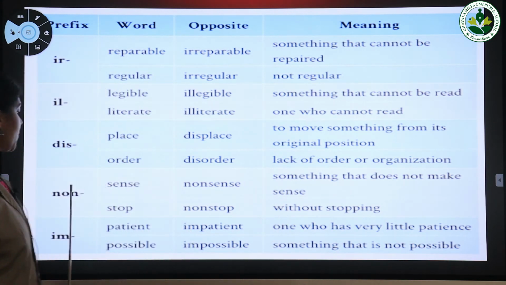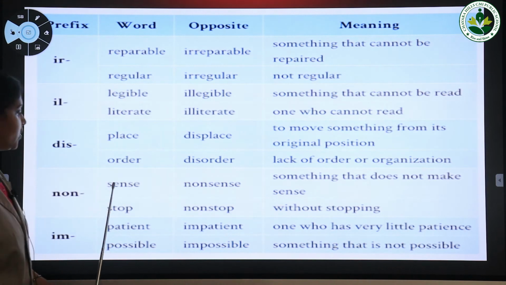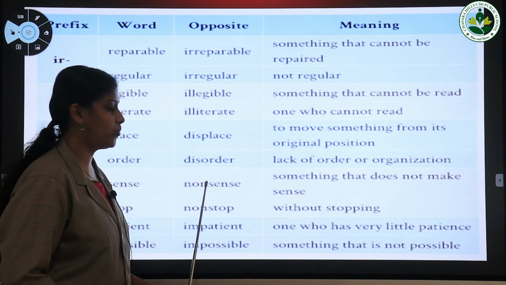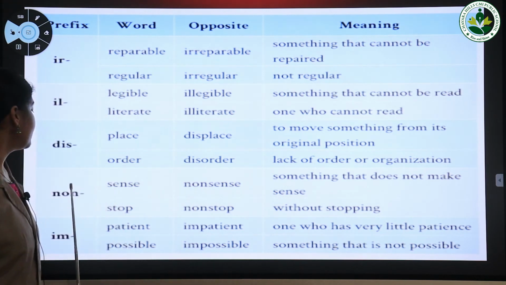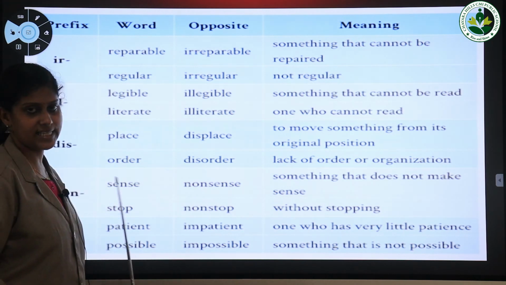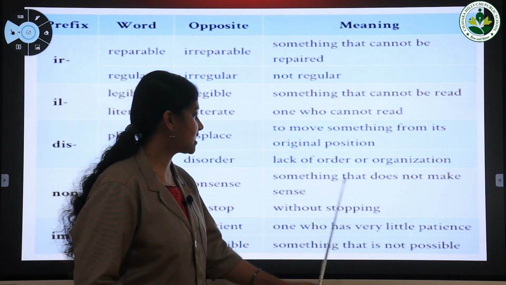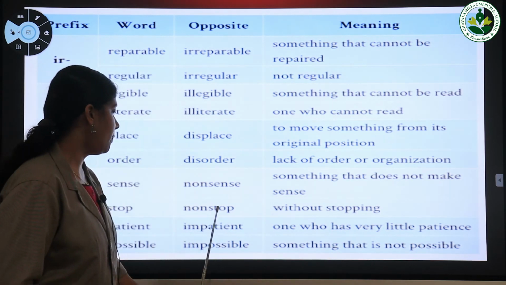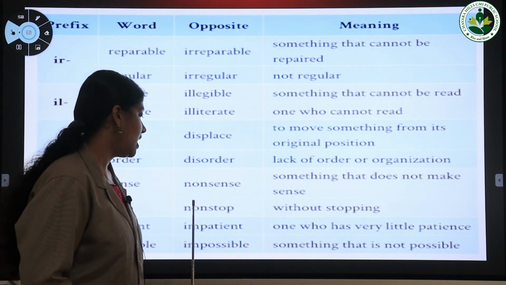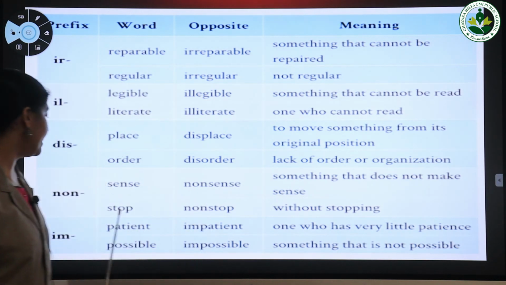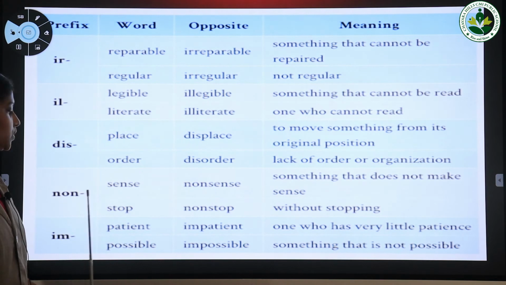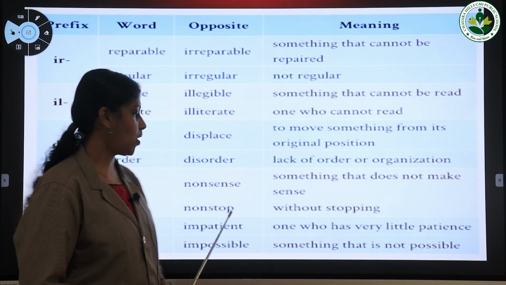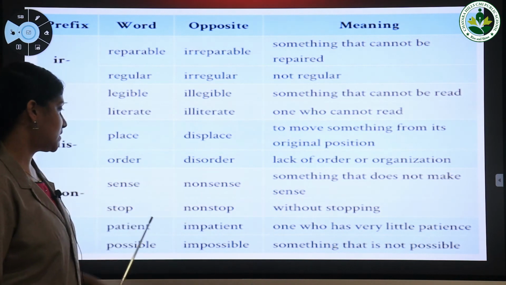Next prefix non, then the word is sense. Nonsense is a newly formed word by adding the prefix non to the word sense, and it means something that does not make sense. Next word, non-stop. We get the word non-stop by adding the prefix non to the word stop. It means without stopping. It is the antonym of the word stop.